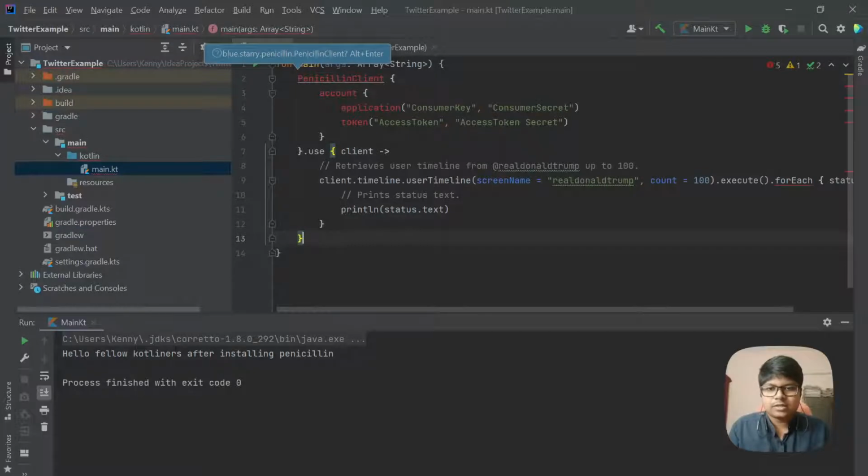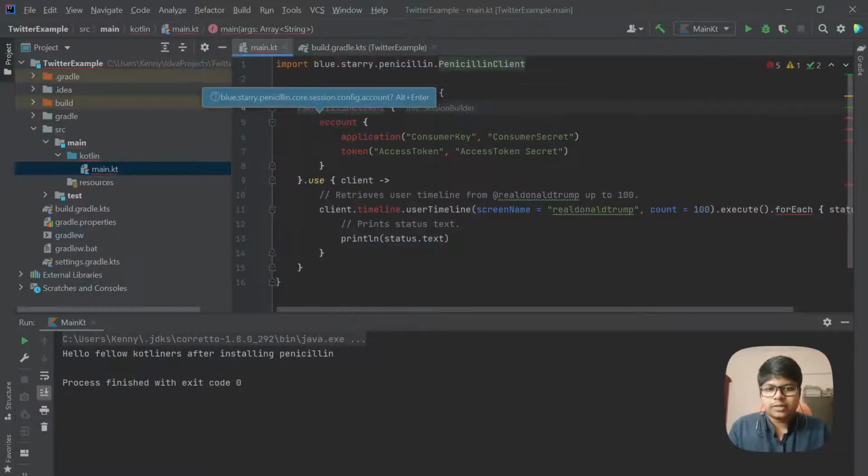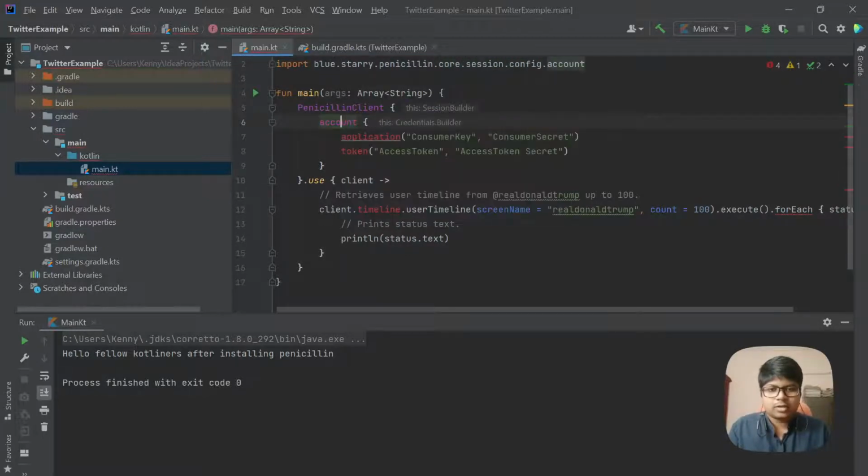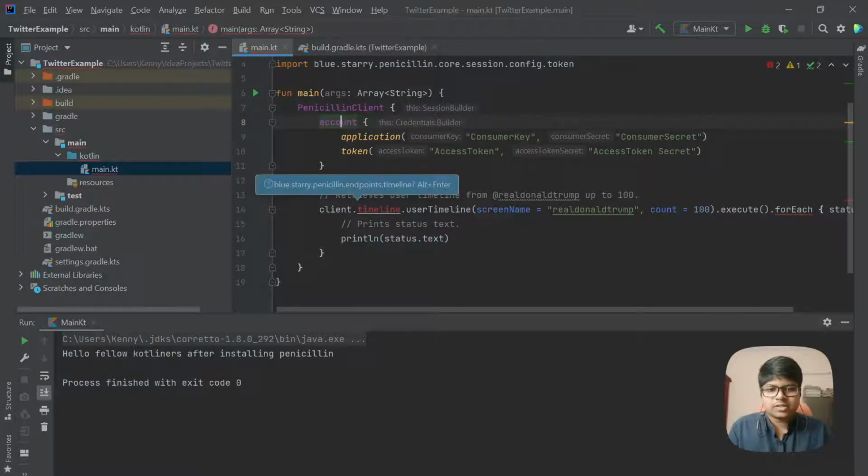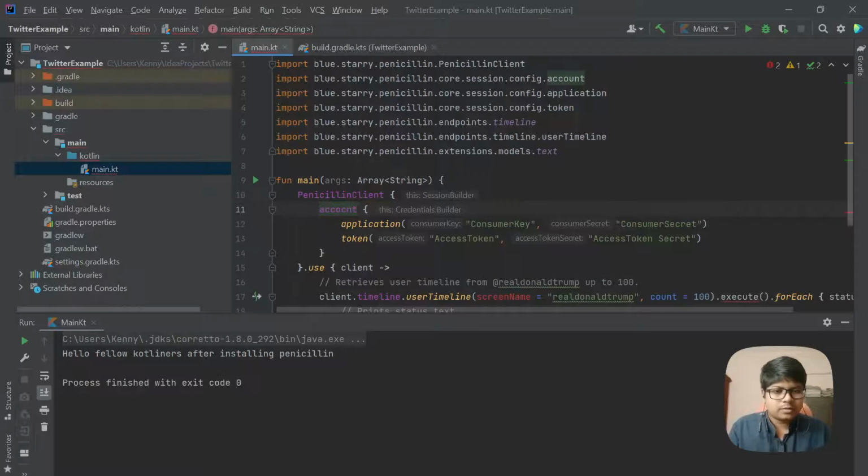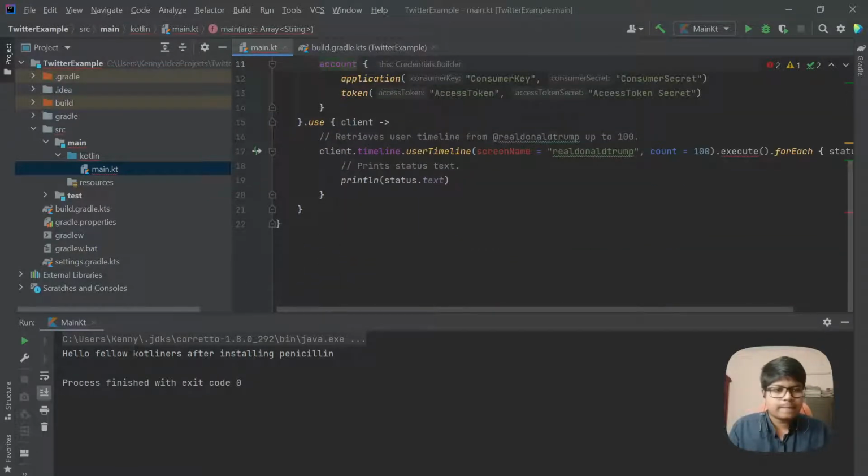Okay, it's asking to import, so alt enter. Okay, that is imported. Now I have to import account, alt enter again. Import, alt enter. So just keeping on giving an alt enter, it will just import all the dependencies. So imports are all done here right now.